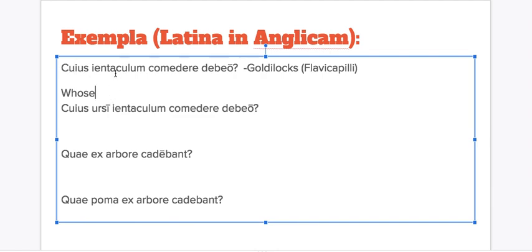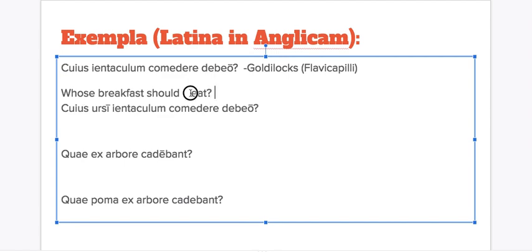Whose ientaculum, breakfast, comedere debeo, I should eat. Whose breakfast should I eat? And this is said by Flowey Capilli, also known as Goldilocks. Whose breakfast should I eat?